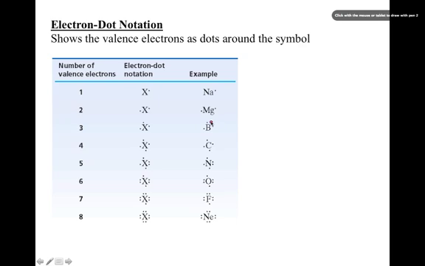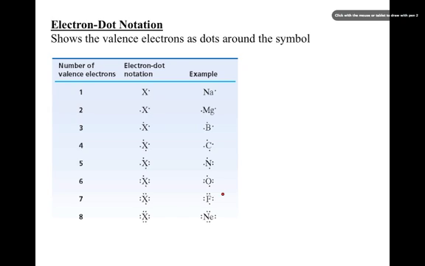As we go across the row and increase the number of valence electrons, notice that we're putting 1 dot on each side. Now what happens when we get to nitrogen? Now we have pairing up going on. We've got a pair of electrons here, and the other 3, 1 on each side, and so on, until we get to 8 electrons with neon. So electron dot notation is how we represent an atom with its valence electrons.